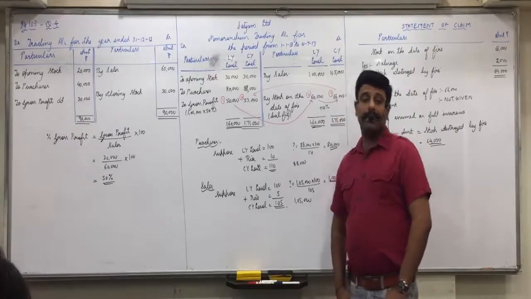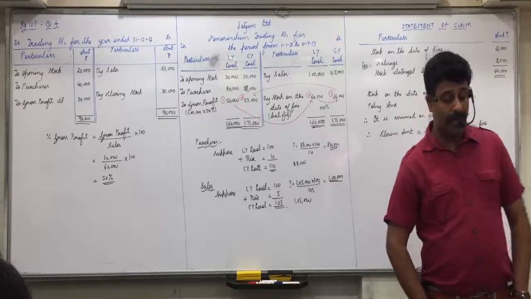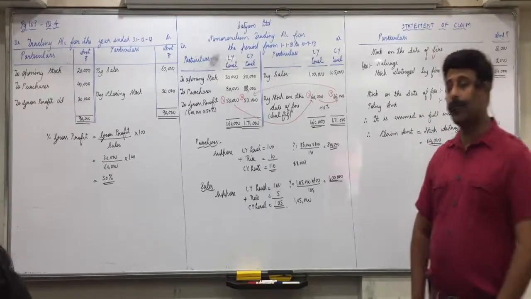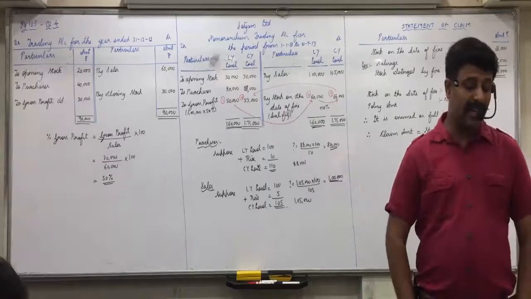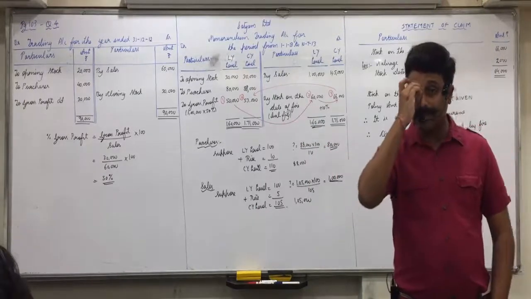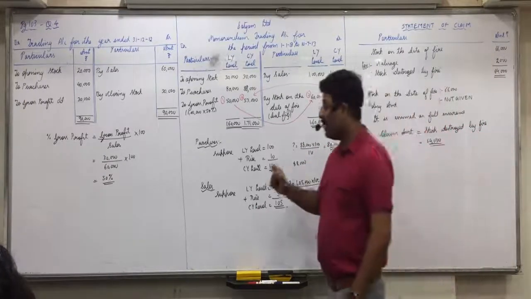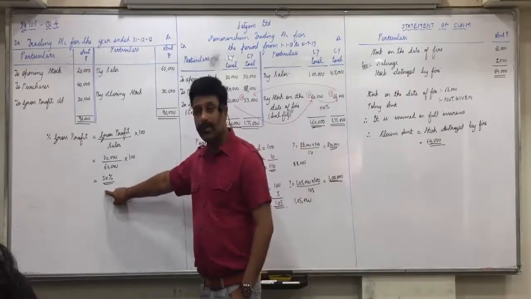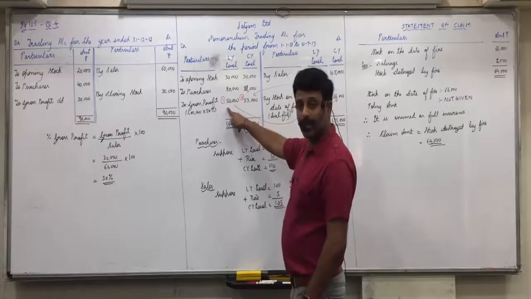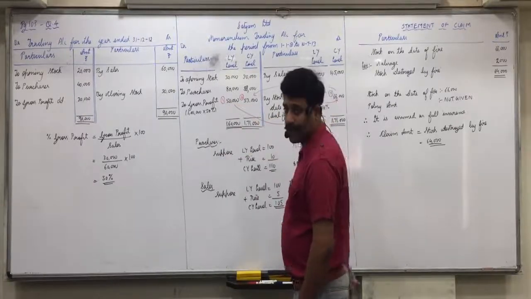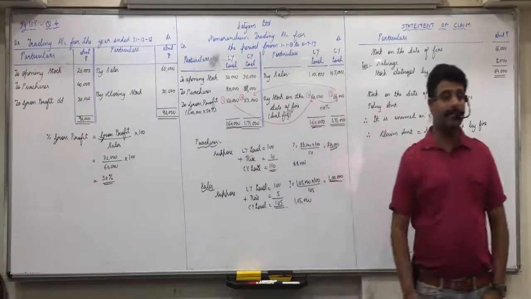Third, past year's percentage of gross profit should be applied only on sales of last year level, right? This is what we've done here. Where did we apply this 50% gross profit? Sales of last year's level, 1 lakh. Okay. And last point.